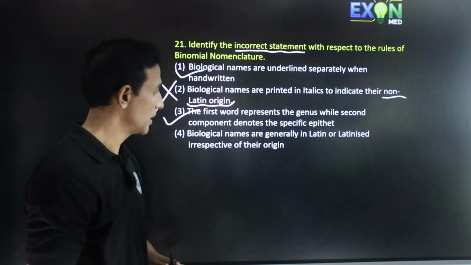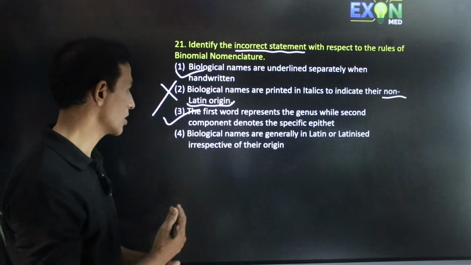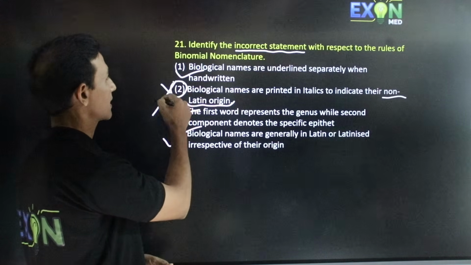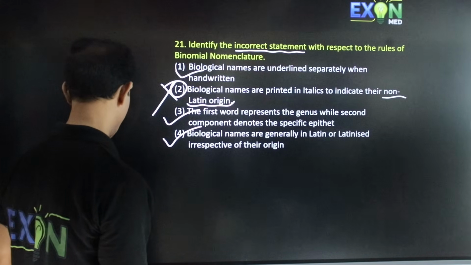This is correct. Biological names are generally in Latin or Latinized irrespective of their origin. Hence, the correct option is the second one. Next question.